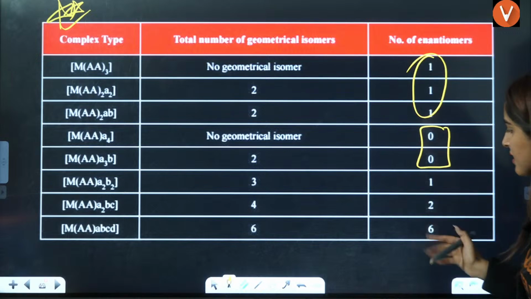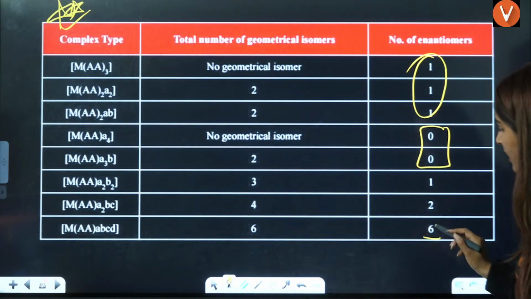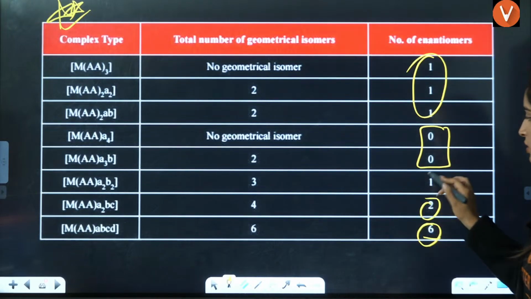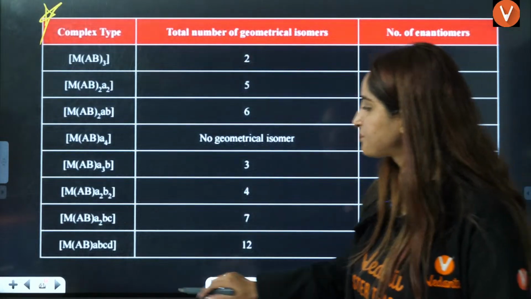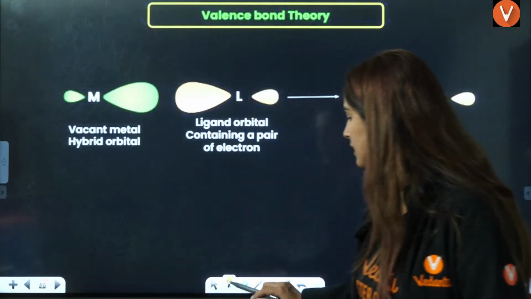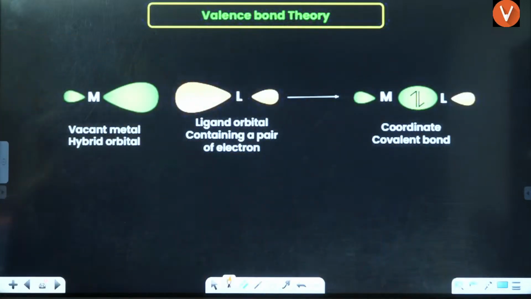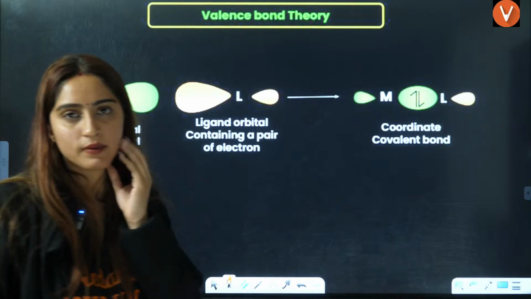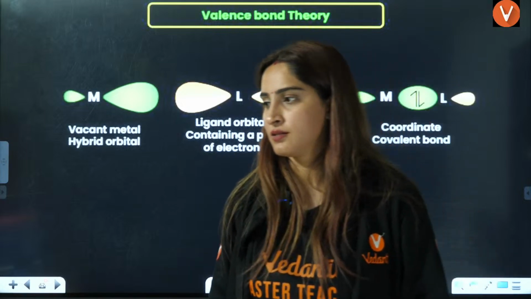You should not even try to understand; I would say just directly learn that this is 6, this is 2, this is 1. So this is how we are going to do geometrical and optical isomerism. Is that clear? Last two topics. Okay, what is superimposable? Go and first study 11th class.